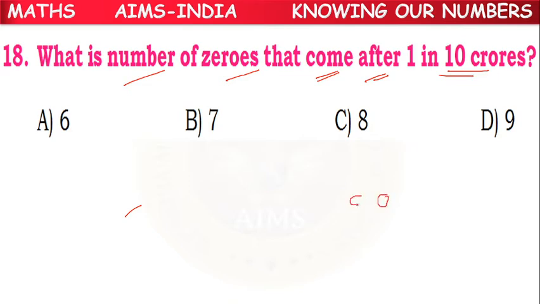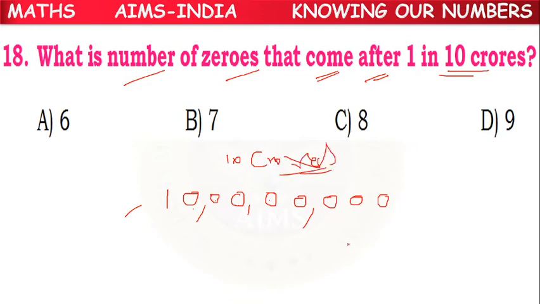Ones place, tens place, hundreds place, thousands place, 10,000s place, lakhs place, 10 lakhs place, crores place, 10 crores place. So this is the numerical form of 10 crores.